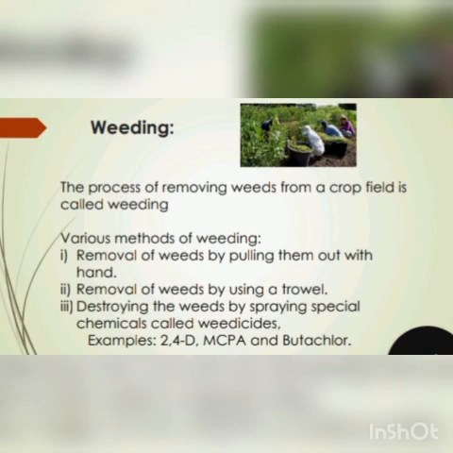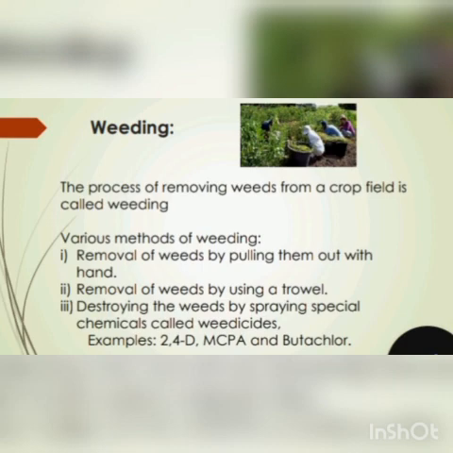The poisonous chemicals which are used to kill weeds in the fields are called weedicides. Some of the common weedicides are 2,4-D, MCPA and butachlor. A solution of the weedicide in water is sprayed on the standing crops in the fields with a sprayer.